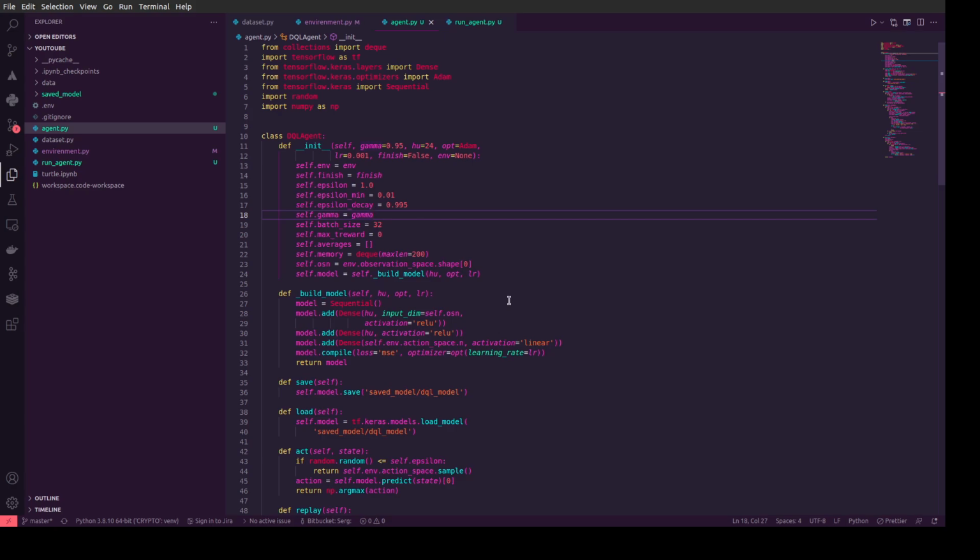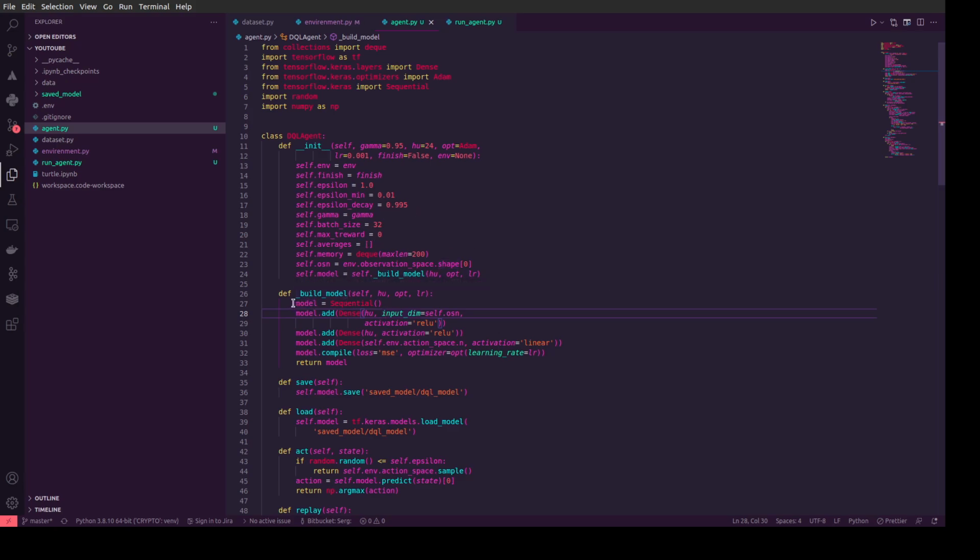We should explore it and try different options. And in this one we create the model argument, and we build a model from this private method, and we input the number of neurons, the optimizer. By default we use the Adam optimizer, and the learning rate.